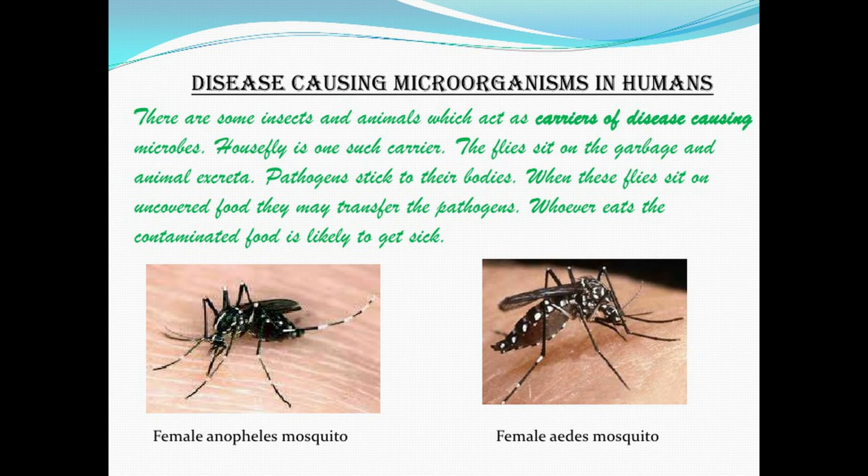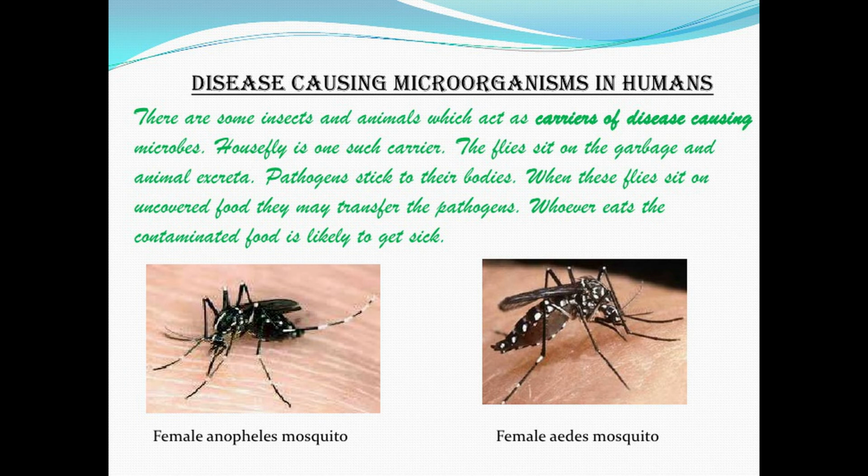So suppose a person has malarial fever, malaria. That mosquito will come and sit on that person and it will take the juice, meaning blood, and it will go to another normal person, and it will inject this virus to the next person. So like that, malaria will transfer from one person to the next person.